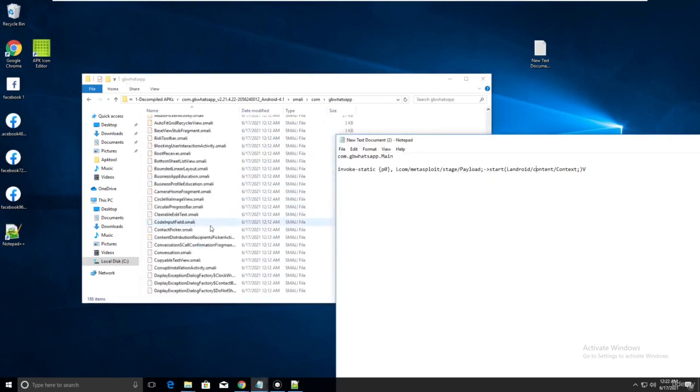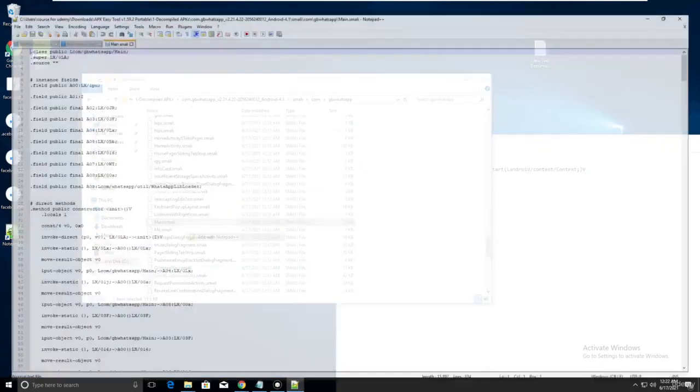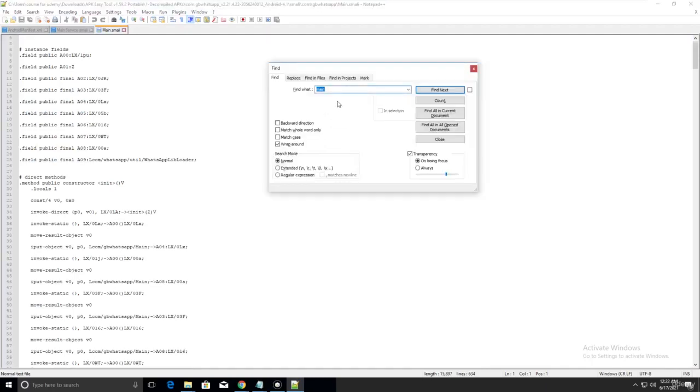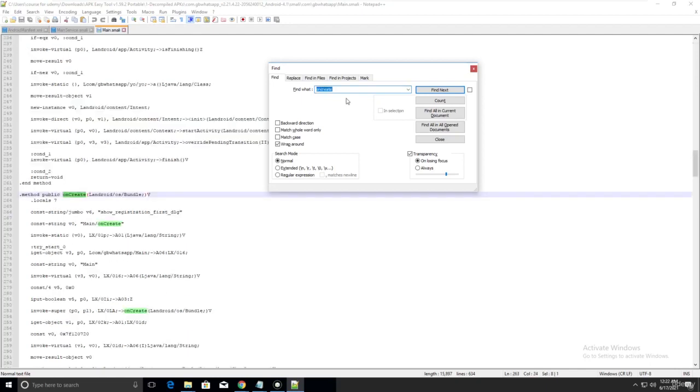Let me go here. There is a main file. Main smiley. Don't go to the extensions, you just need to focus on the smiley. There is a main smiley by this name. It doesn't have a smiley, I know, just leave it and open the main smiley. Edit it. Now press Ctrl+F and find onCreate. Enter. You can see there is an onCreate, here is an onCreate, and here is an onCreate. Just find next.